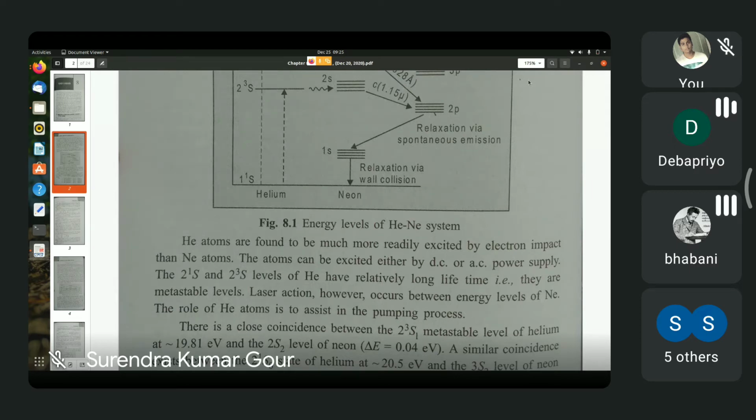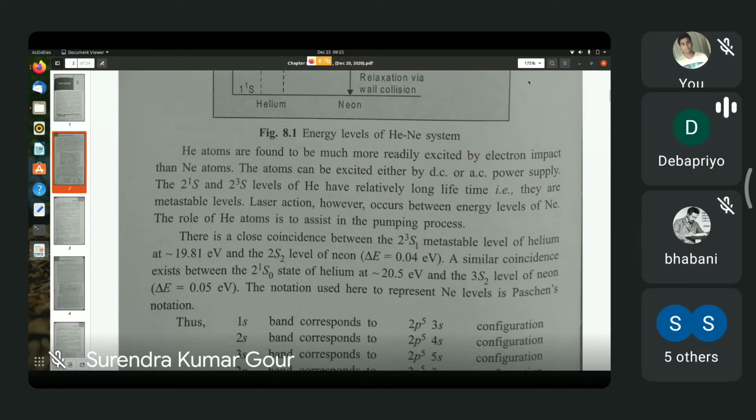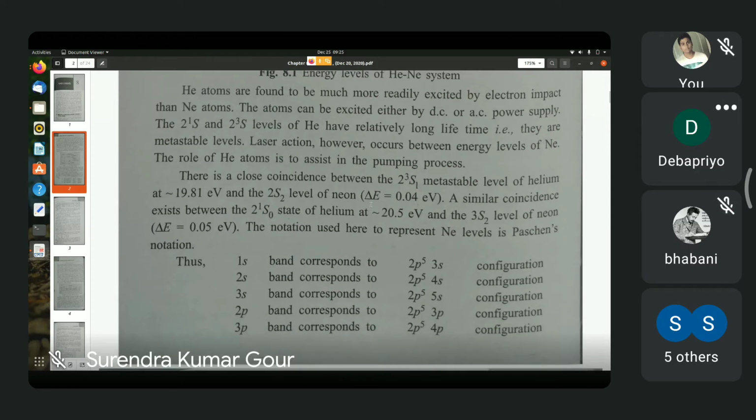If you lift one of the electrons in the 2p level to the next higher level, that is the 3s level, then you have the electronic configuration 1s2 2s2 2p5 3s1. So it is shown here.